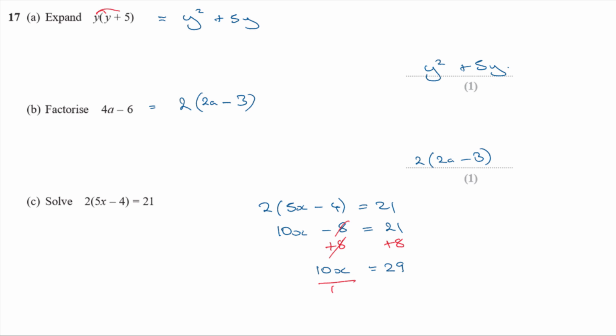Last step, I'm going to divide both sides by 10. On this side it's going to cancel, and it's going to leave me with x, and on the other side 29 divided by 10, well that's just 2.9 then. Okay, so that's my answer, x equals 2.9.